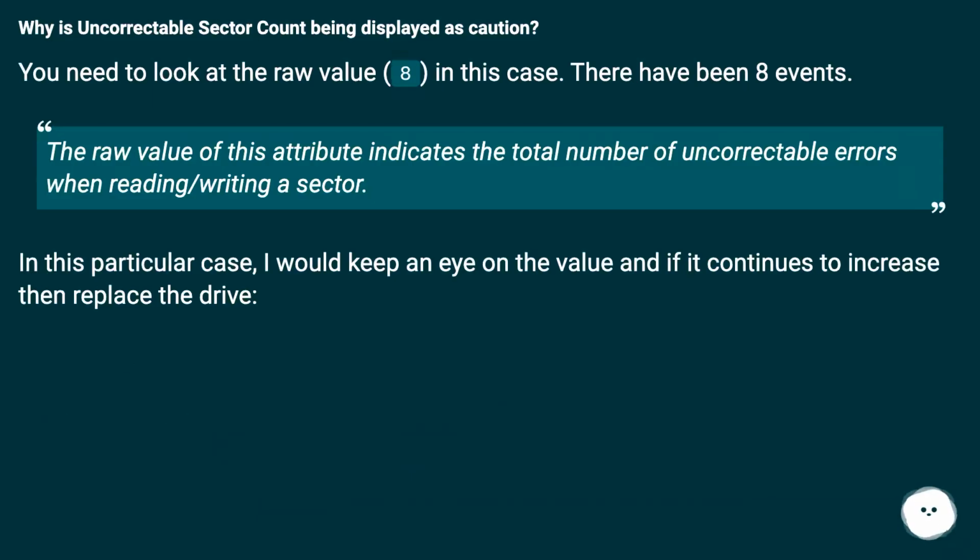Why is uncorrectable sector count being displayed as caution? You need to look at the raw value, 8, in this case. There have been 8 events. The raw value of this attribute indicates the total number of uncorrectable errors when reading or writing a sector. In this particular case, I would keep an eye on the value, and if it continues to increase, then replace the drive.